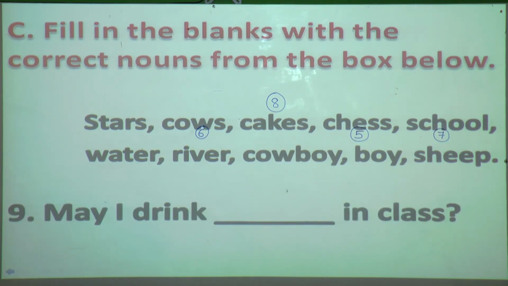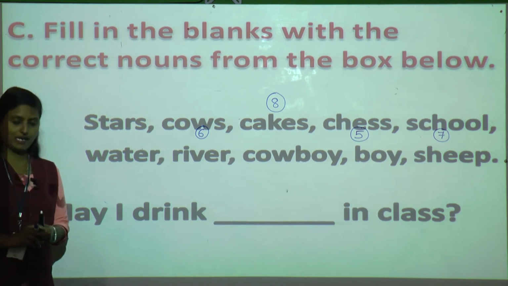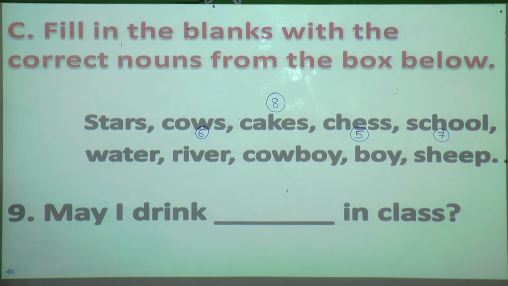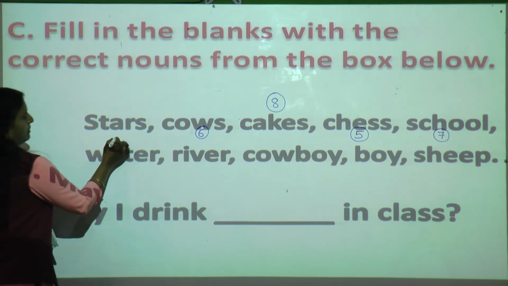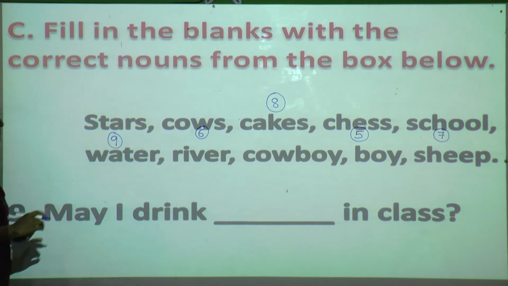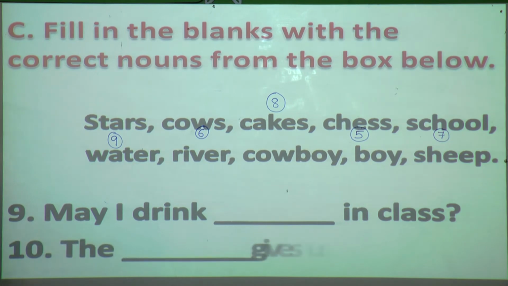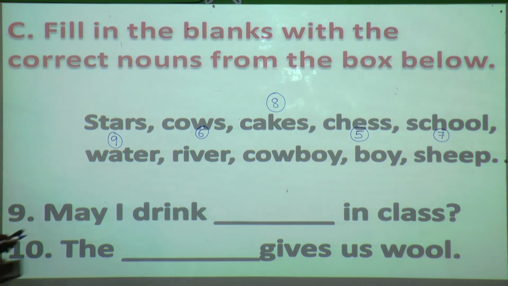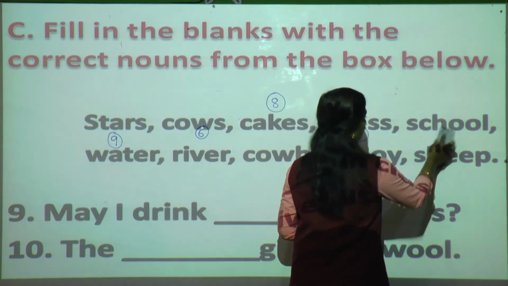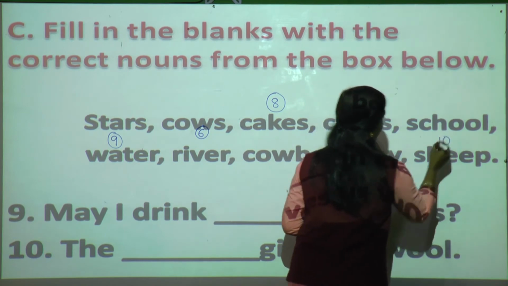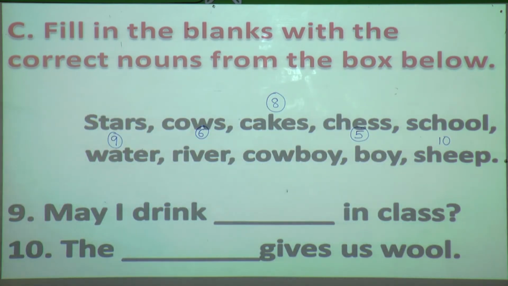Ninth, may I drink in class? Now students, what we will drink in class? Obviously we are going to drink water. So where is water? Ninth. And the last one is the dash gives us wool. So 10th is sheep. The dash gives us wool.